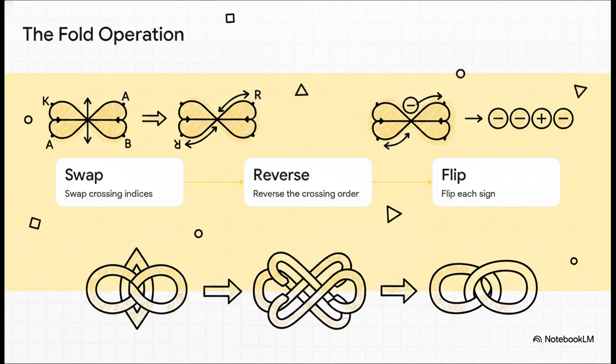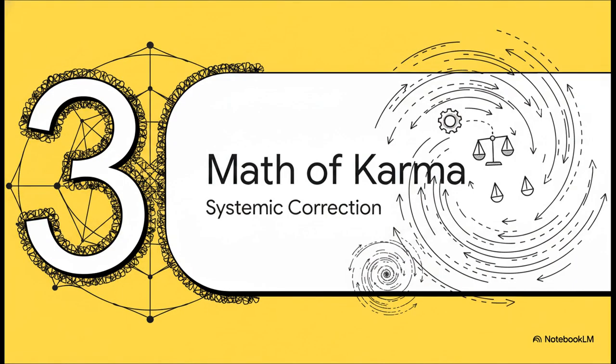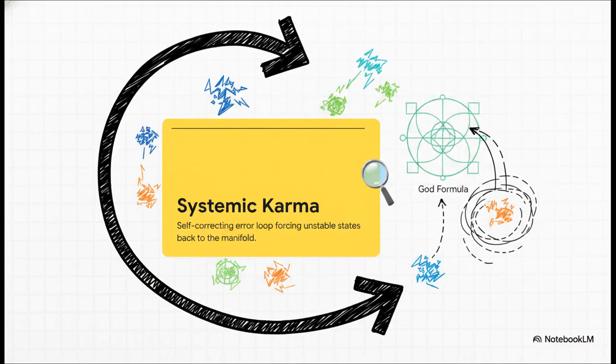But that begs the question. If the universe balances itself geometrically like a knot, how on earth does it orchestrate these rules across the actual flow of time? Which brings us to Section 3, the mathematics of karma. Normally, when we hear the word karma, we think of it as this spiritual or maybe moral concept.